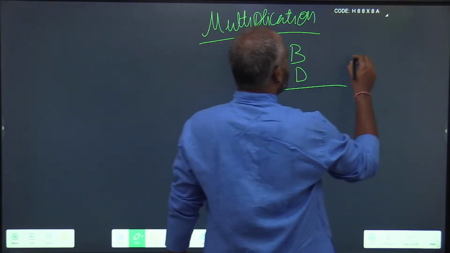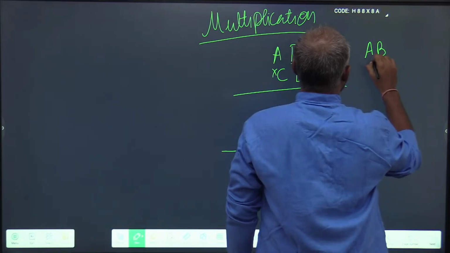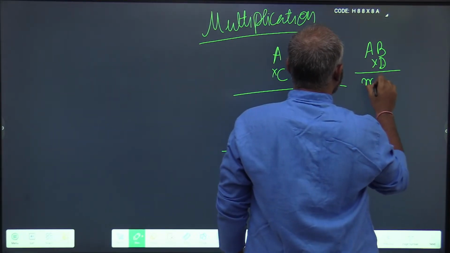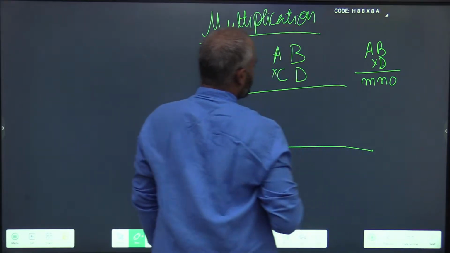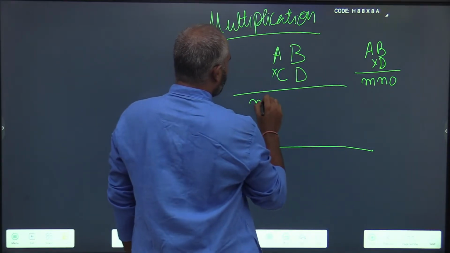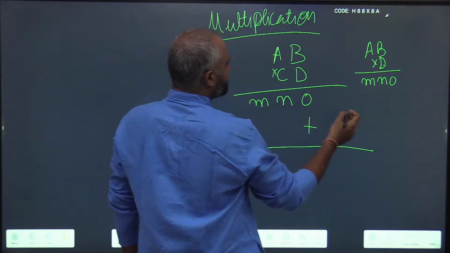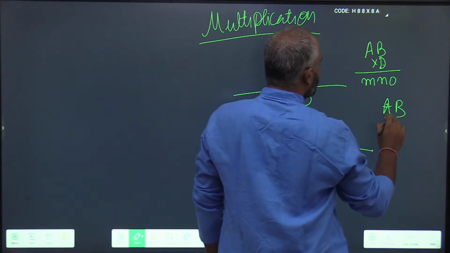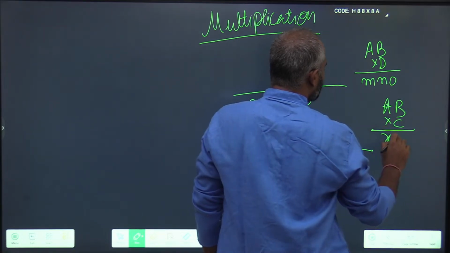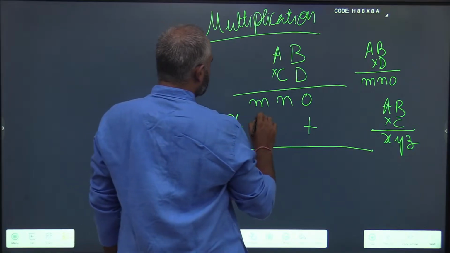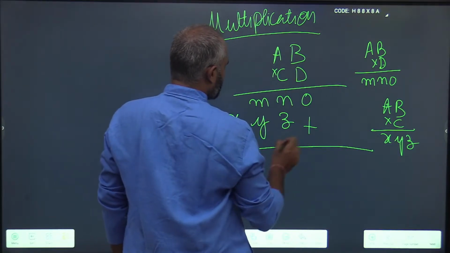What are we going to do? First we are going to multiply AB into D. Suppose this gives me M, N and O. I will leave one digit. Next I will multiply AB with C. Suppose this gives me X, Y and Z.